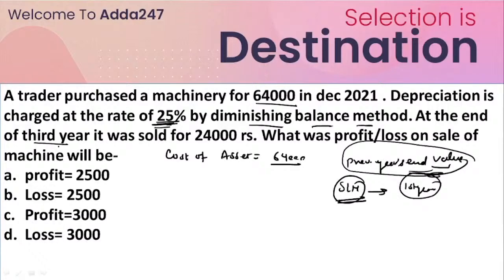Or say you have to calculate the value of the machine after the third year, and you just sold it for 24,000 rupees. So you also have to calculate the profit or loss on the sale of the machine. Fine.